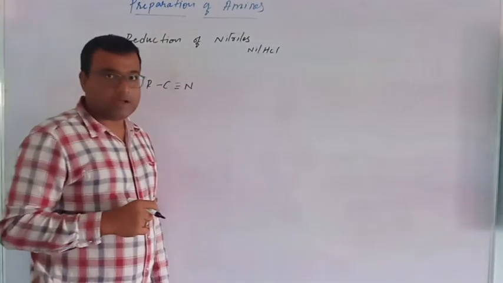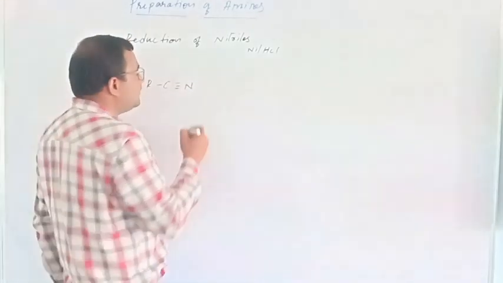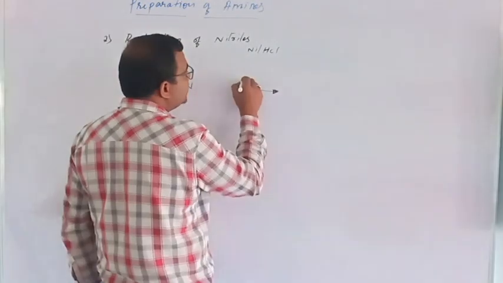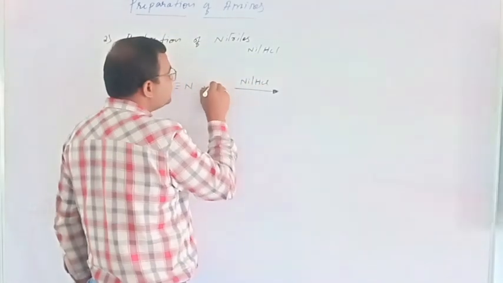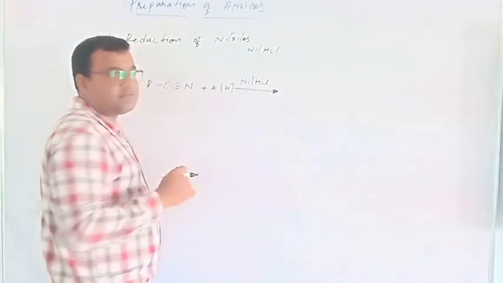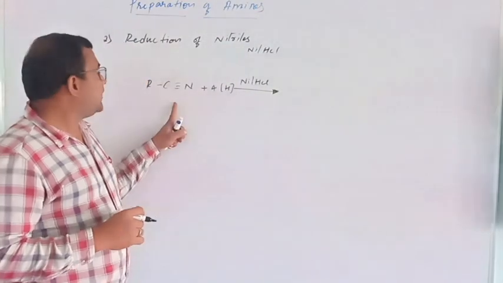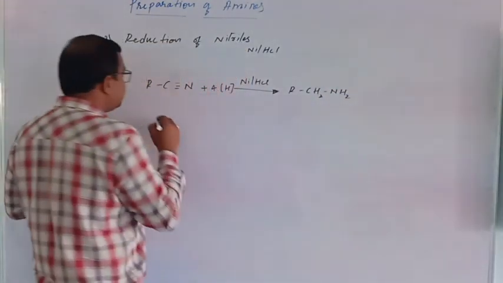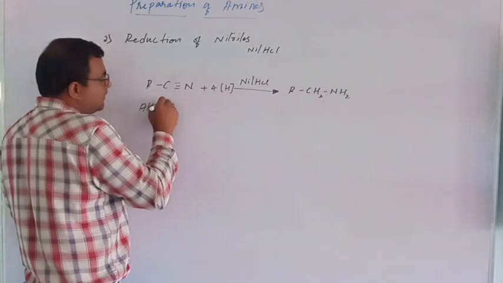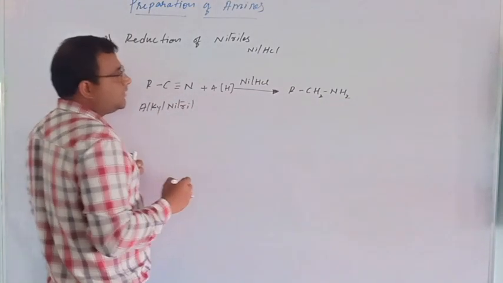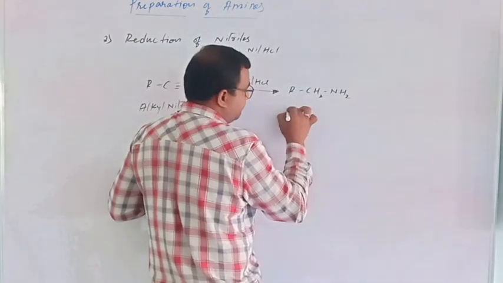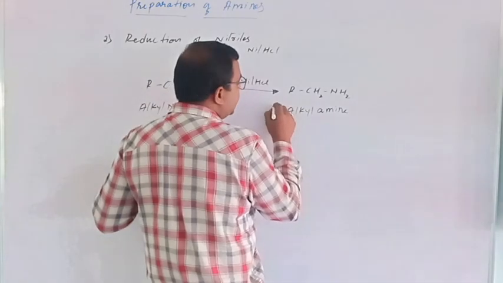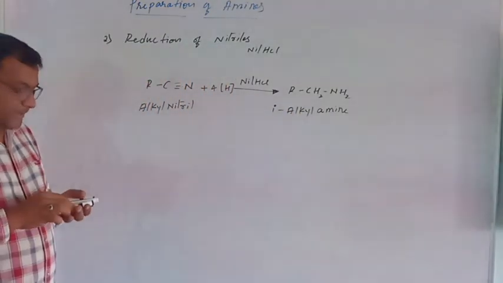Alkyl cyanide or alkyl nitrile, RCN, gets reduced by using the reducing agent nickel/HCl, which produces 4 hydrogen which easily get added across the triple bond, to form RCH2NH2. So alkyl nitrile gets converted into alkylamine and is best suitable to produce 1 degree alkylamine. 1 degree primary alkylamines are obtained.